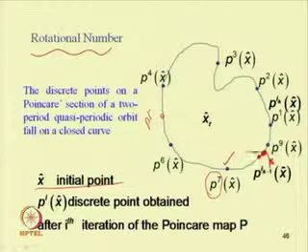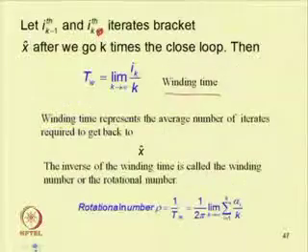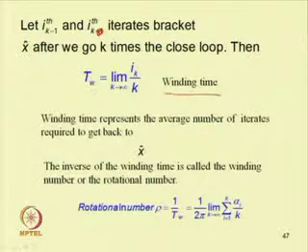This point x is bracketed between P 7 and P 8, so i_k minus 1 becomes 7 and i_k becomes 8. So, this will be 8 by 1, which is 8.